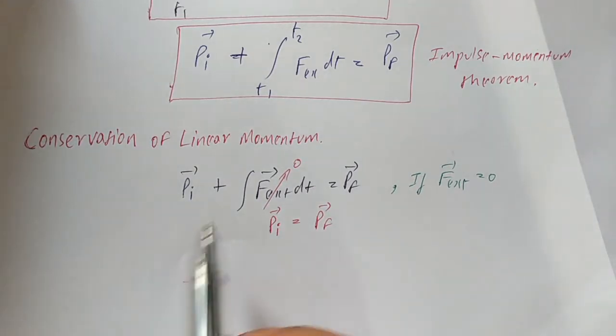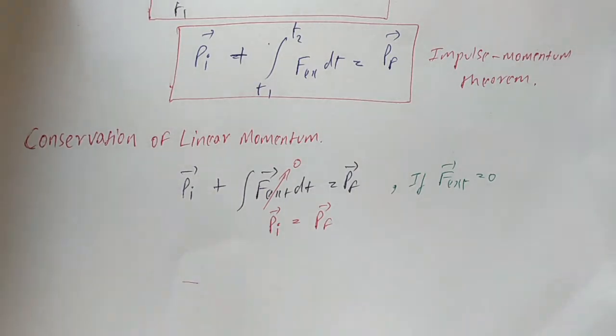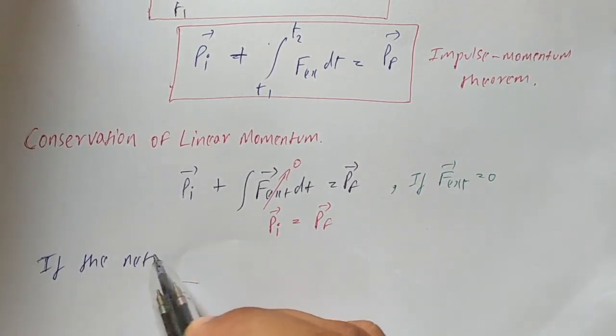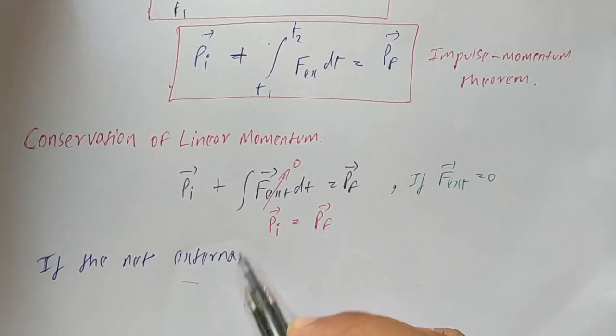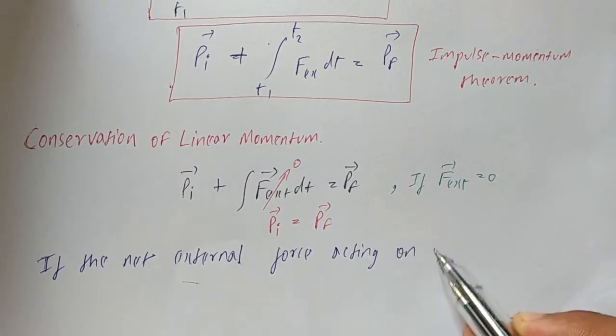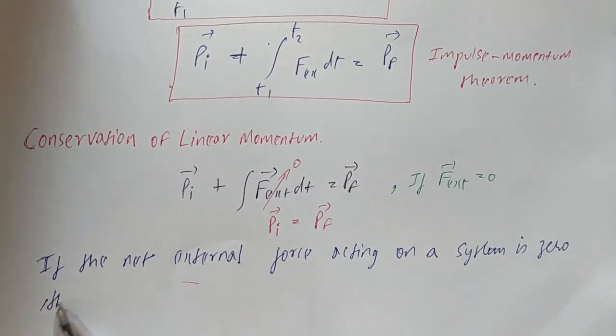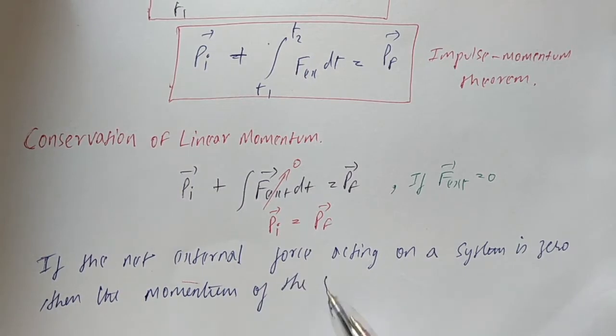Understood? So you can note the statement for the conservation of linear momentum, which says that if the net external force acting on a system is zero, then the momentum of the system is conserved.